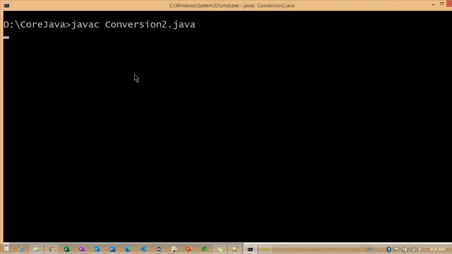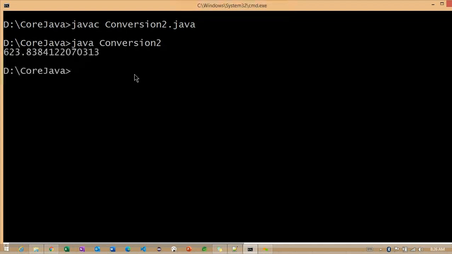So conversion.java. This is our result. If I convert this value, we may get int also, 623. So 623 we can easily store inside this particular int data type.